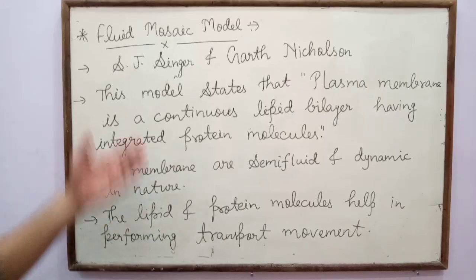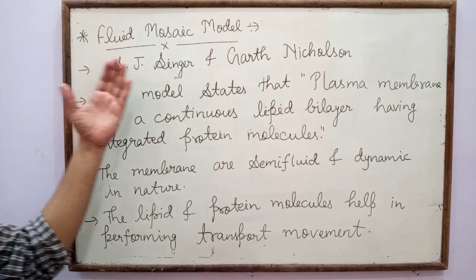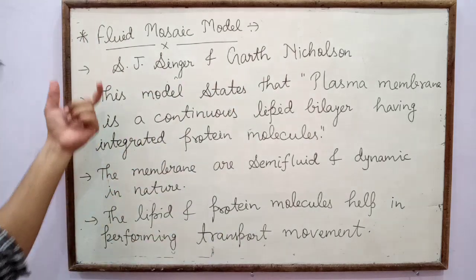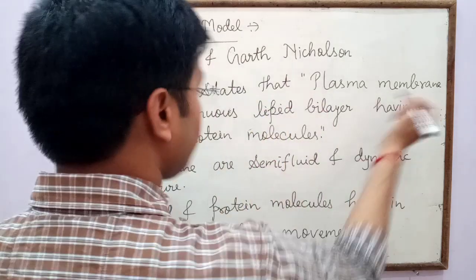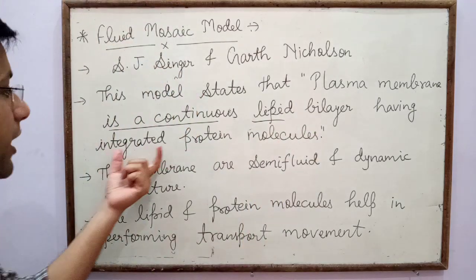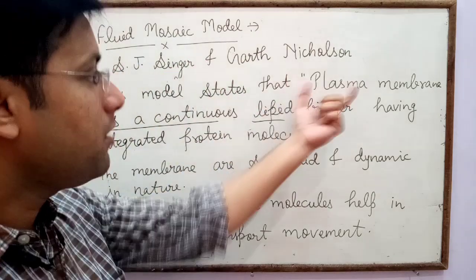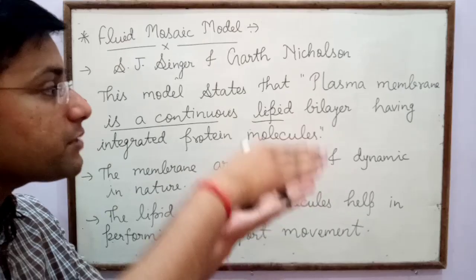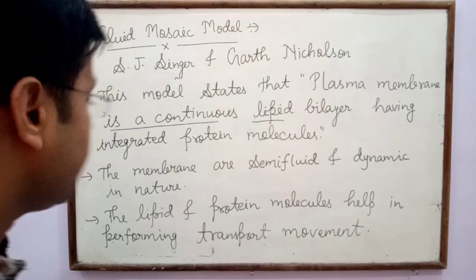Now the next topic is the fluid mosaic model. Fluid mosaic model was given by two scientists, S.J. Singer and Garth Nicolson. What is the meaning of this model? This model states that plasma membrane is a continuous lipid bilayer having integrated protein molecules. Two layers of lipids are present, and in between the lipid, integrated protein molecules are present.